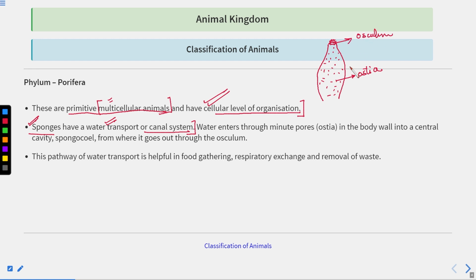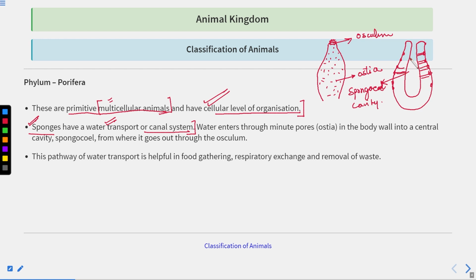osculum. Now if I draw the internal structure, it is flask shaped, but inside there is one cavity, and this cavity is called the spongocoel, or spongocoel cavity. These minute pores are called ostia, and they have a channel in between like this.